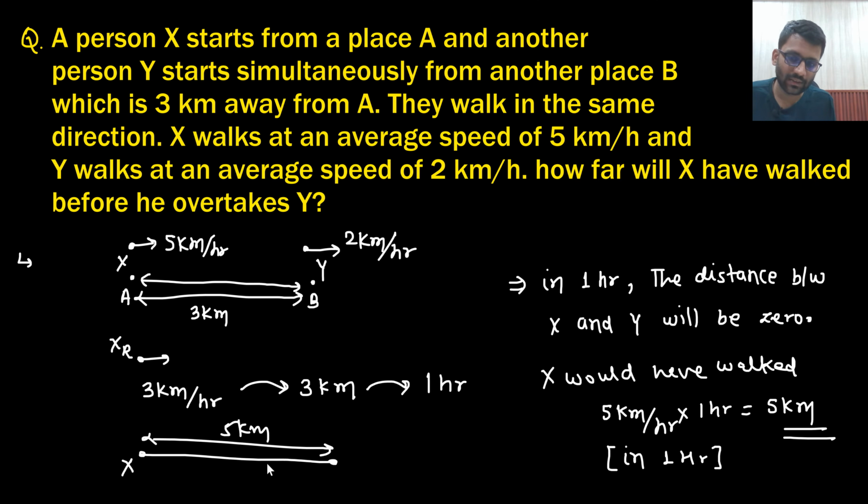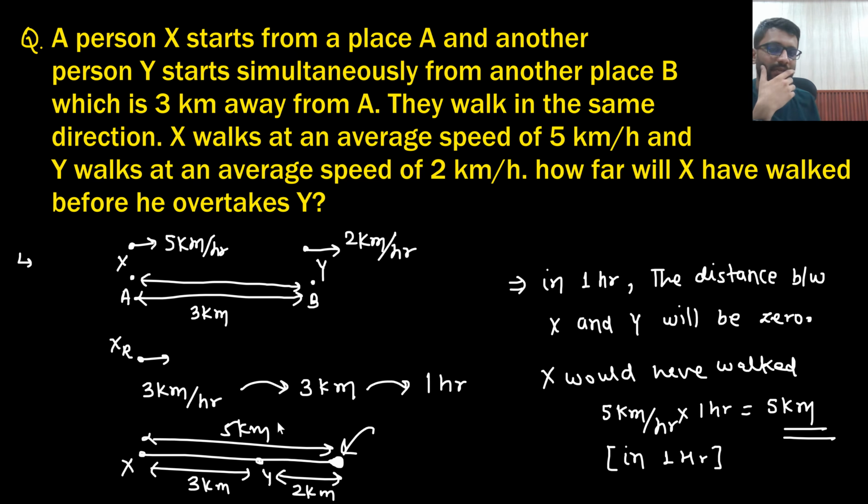This was X, this was Y. Y was 3 km away. And in 1 hour, Y moved 2 km. So after 1 hour, they were both here. Are you getting this point? If you draw the actual diagram, X was moving with 5 km per hour. By doing the relative speed, what did we get to know? That in 1 hour, the distance between them will be 0.